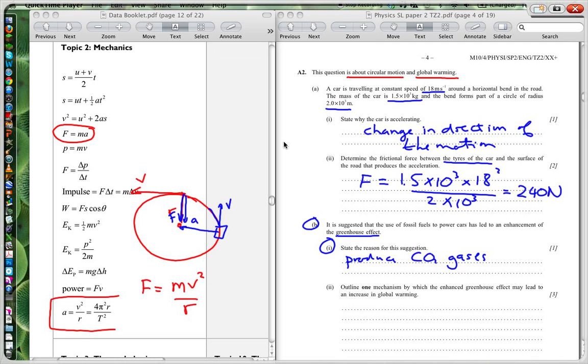Then question 2, it says outline one mechanism by which the enhanced greenhouse effect may lead to an increase in global warming. So when it says a mechanism here, we're not just talking about the enhanced greenhouse effect. Basically, if you've got the surface of the Earth, you get incoming radiation from the sun.